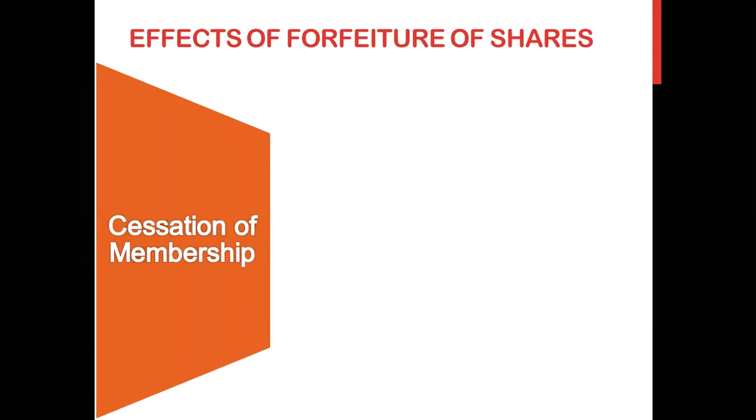Ceased means you will have no rights, no voting rights, no membership rights, even your name from the register of the members जो ROC के पास है, जो सेक्रेटरी ने मेंटेन करके रखा है, उस रजिस्टर में से आपका नाम क्या हो जाएगा? कट हो जाएगा. So that is called as cessation of membership. That means you will lose all your membership and ownership rights, and your name from the register of the members also will be cancelled.